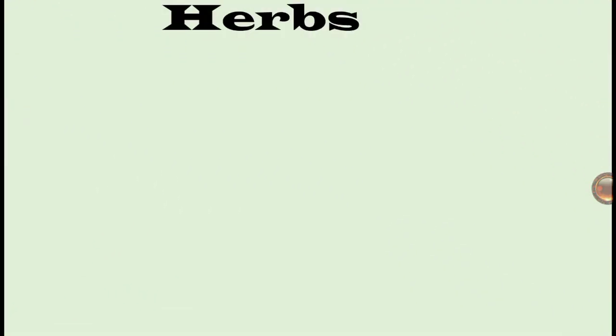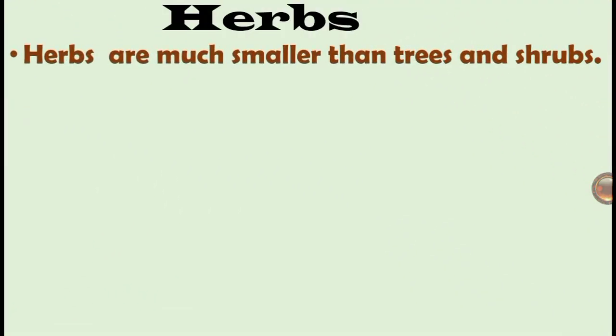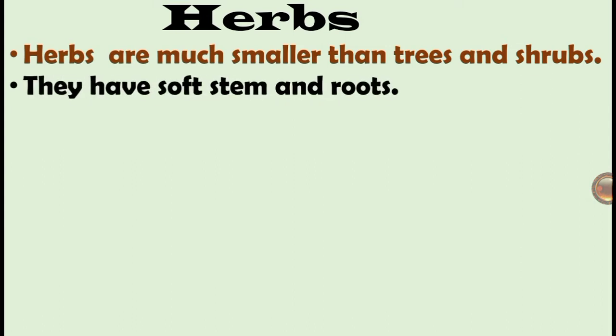Next one, herbs. Herbs are much smaller than trees and shrubs. They have soft stems and roots.